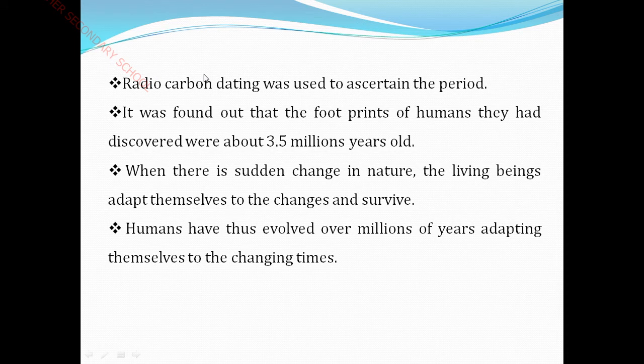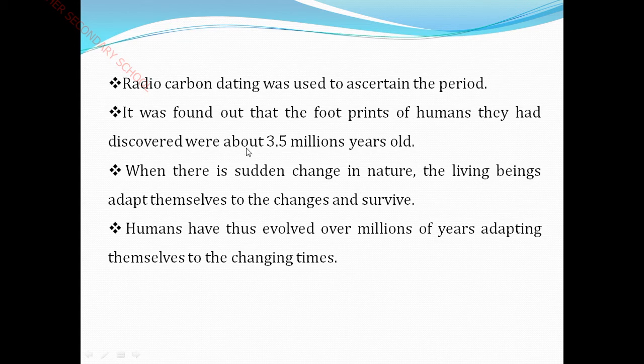It is a method for determining the age of an object containing organic material by using the properties of radiocarbon. The age of objects unearthed from under the earth is calculated through this method, known as radiocarbon dating.